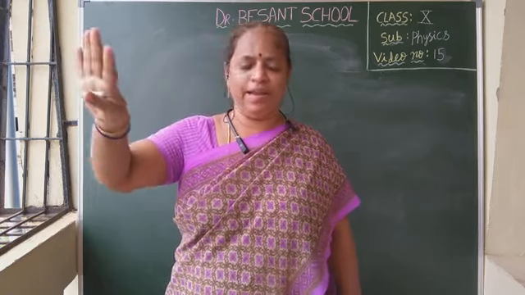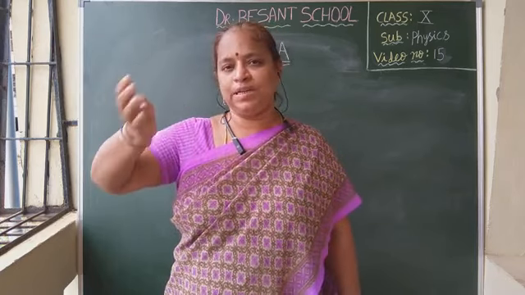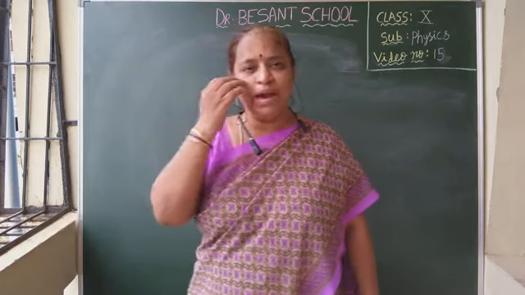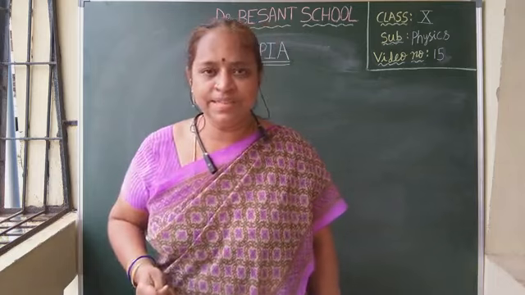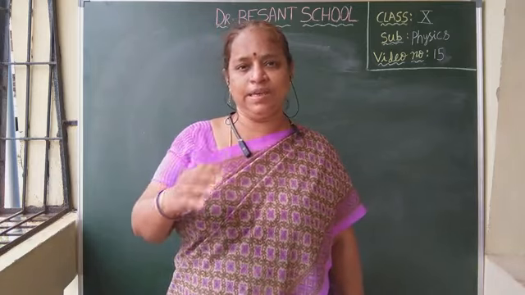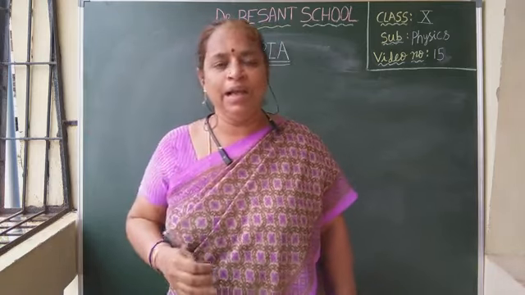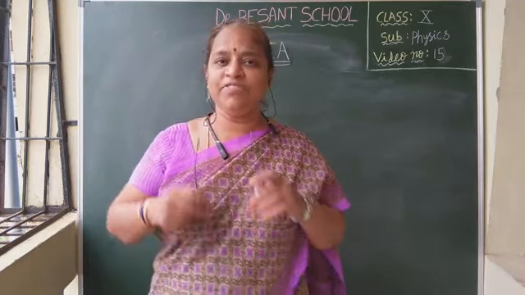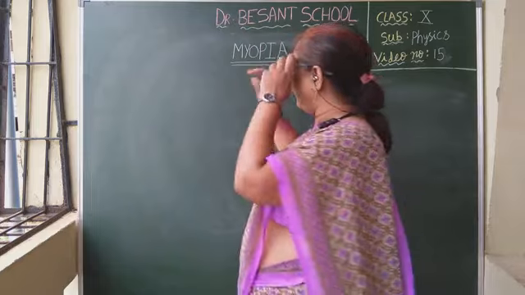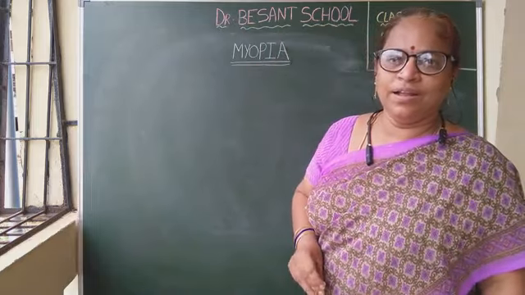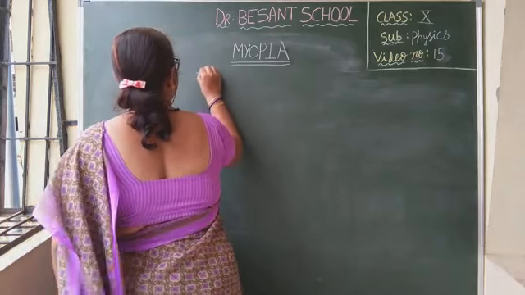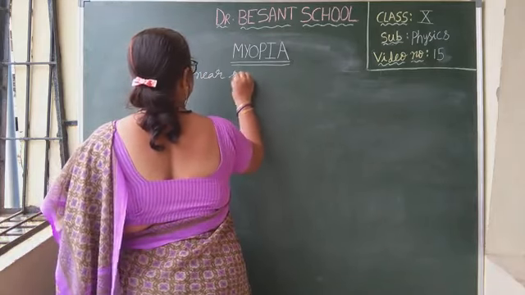Some object is there, I can know. But what is that object? Correctly, I can't identify. Okay, that is my eye defect. That means some persons cannot see far objects clearly but can see near objects very clearly. Such eye defect is called myopia. Okay, which this myopia is also called as nearsightedness.